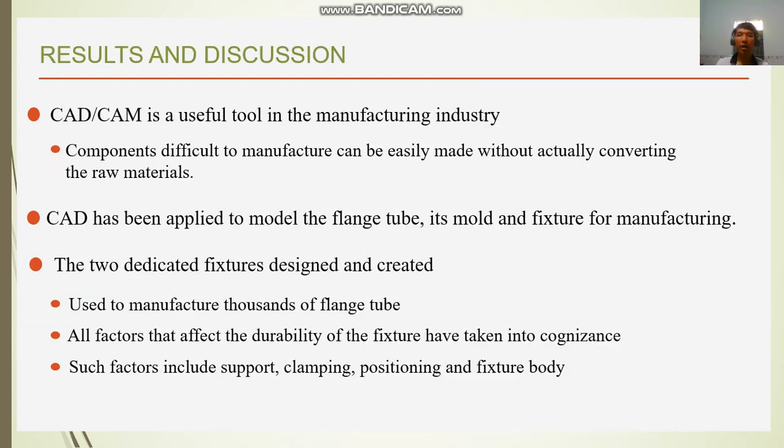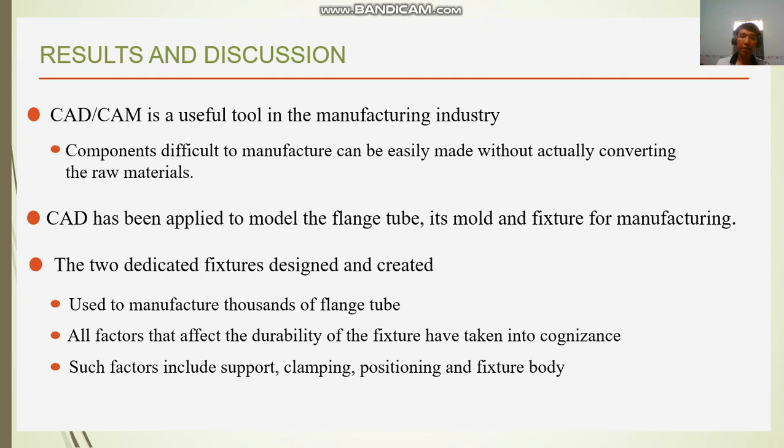Results and discussion. CAD is a useful tool in the manufacturing industries. Components difficult to manufacture can be easily made without actually converting the raw material, saving time, cost, and energy. CAD has been applied to model the flange, its mold and fixture for manufacturing.